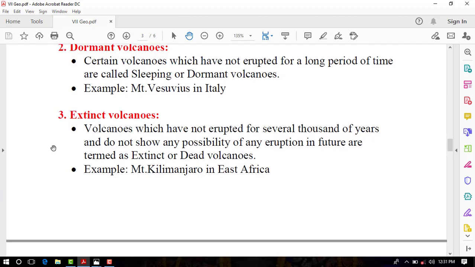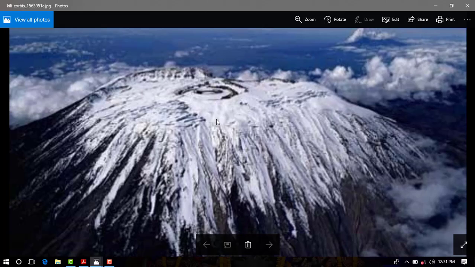Next type of volcano is extinct volcanoes or dead volcanoes. Volcanoes which have not erupted for several thousands of years and do not show any possibility of any eruption in future are termed as extinct or dead volcanoes. For example, Mount Kilimanjaro in East Africa. On your screen, you can see the diagram of Mount Kilimanjaro, which is situated in East Africa.